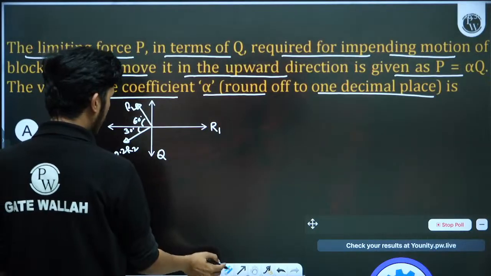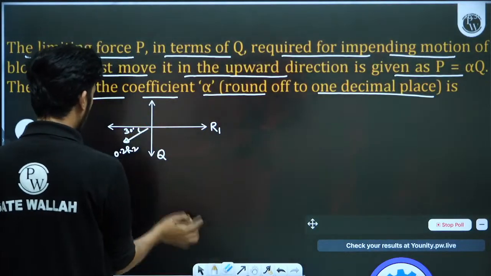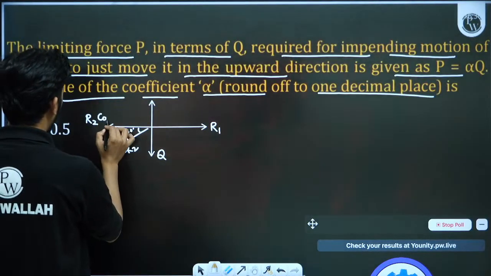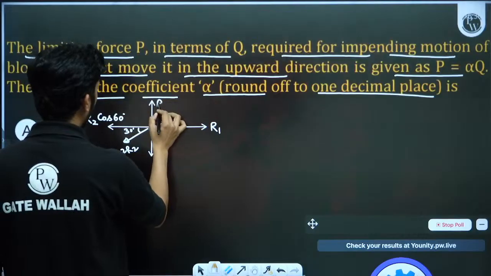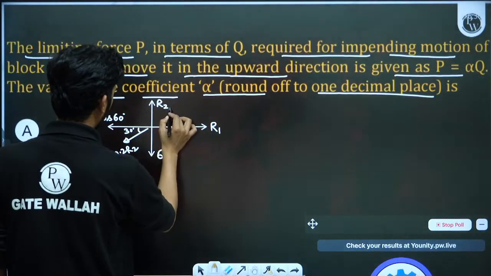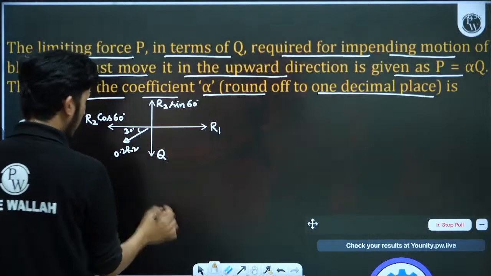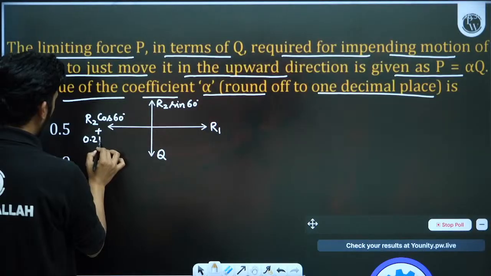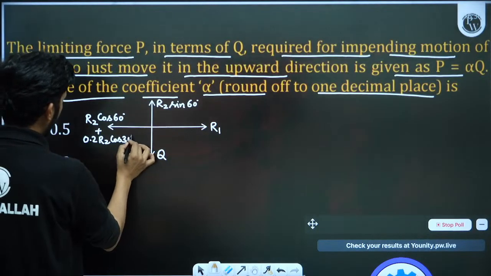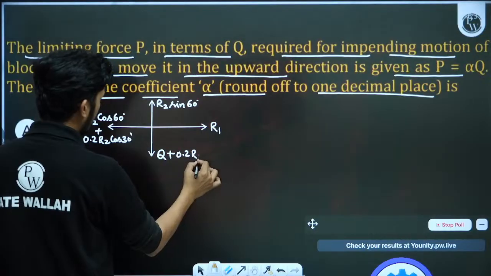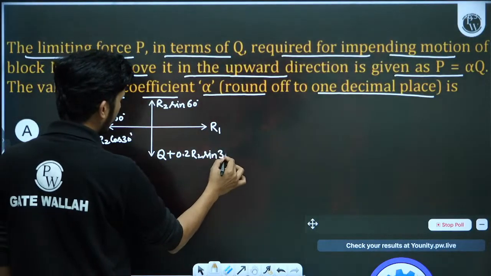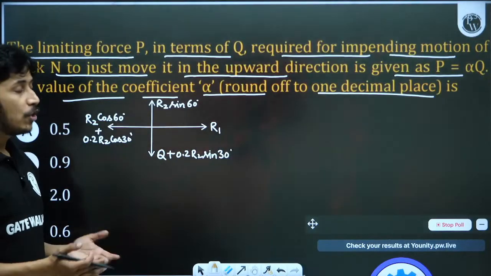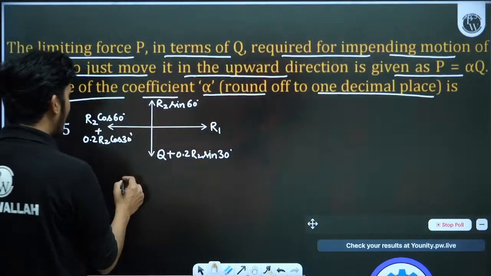So R2 will have two components: one is the cos component, R2 cos 60 degrees, and one is the sine component, R2 sine 60 degrees. And 0.2 R2, the friction, will again have two components: 0.2 R2 cos 30 degrees, and here 0.2 R2 sine 30, sorry. There is no use making sigma Fx equal to 0, because R1 and R2 are two unknowns and we don't want R1, R2, we actually want Q. So we will only make sigma Fy equal to 0.